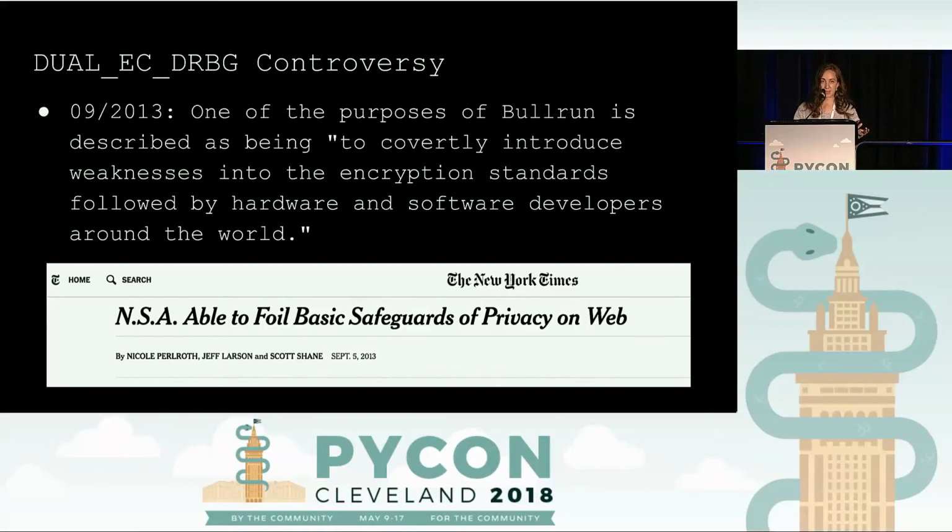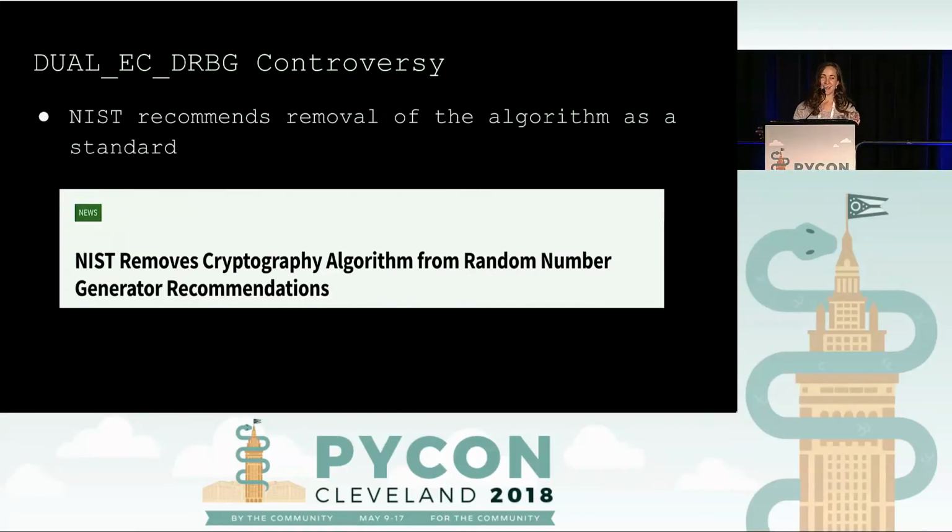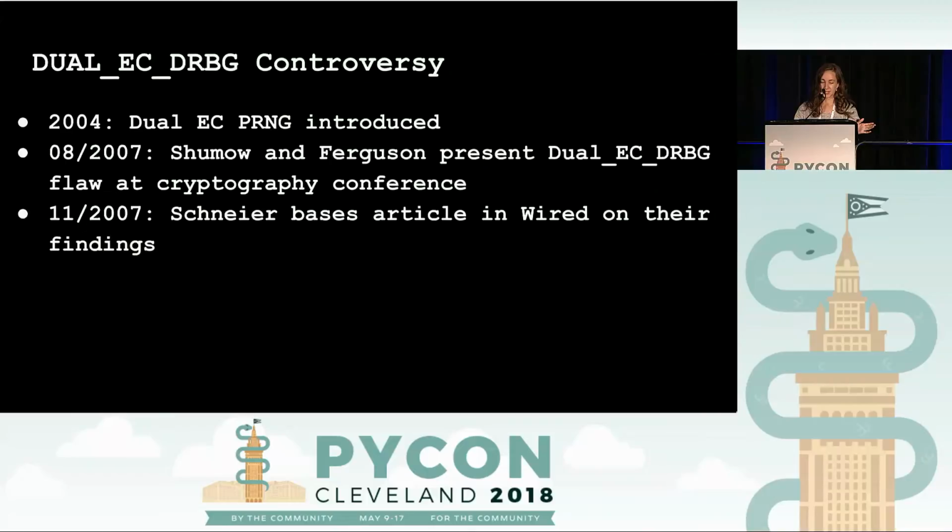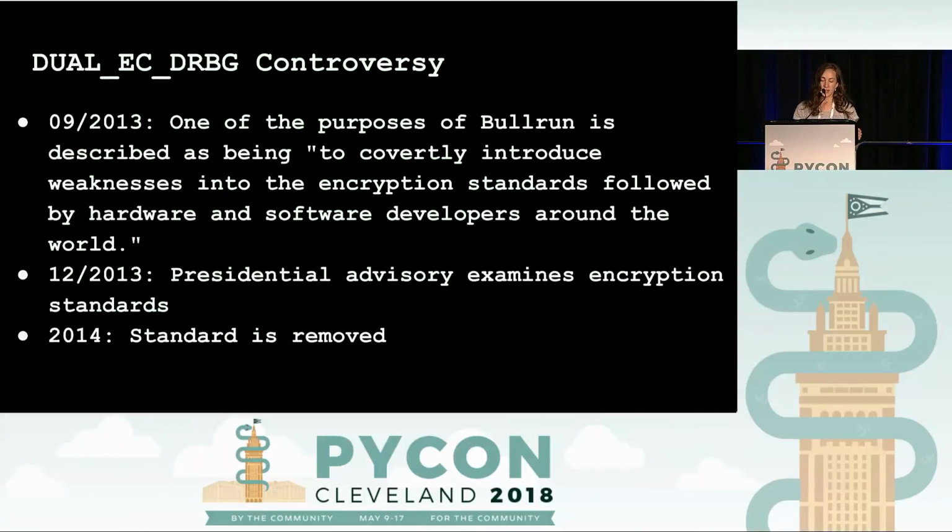Just to review the timeline here, in the next year, NIST recommended removal of the algorithm as a standard. To go over how long that took: in 2004, the algorithm was introduced. In August of 2007, Dan Shumow and Niels Ferguson presented their paper on its key flaw. A few months later, Bruce Schneier put that into an article in Wired magazine. In September of 2013, the Snowden papers were released, and they contained reference to the Bullrun program. And then a few months later, in December of 2013, a presidential advisory committee was assigned to examine encryption standards. And the next year, the standard was finally removed.